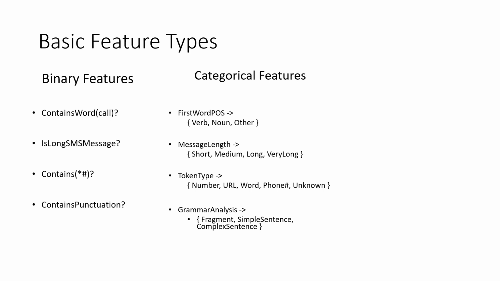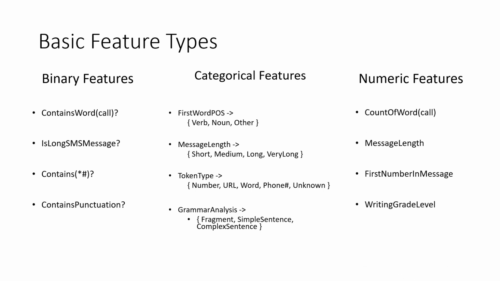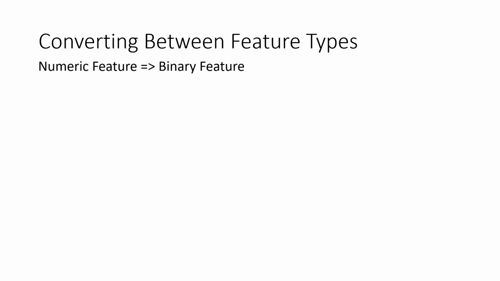Then categorical features: the first word may be a verb, noun or other. Message length we can categorize as long, very long, short, very short or medium. Then token type, whether it is a number, URL, word or phone number. Grammar analysis: fragment, simple sentence or complex sentence. Then numerical features: count of words, first number in the message, grade level, and so on. These are the different categories we have to think about when we analyze text data.